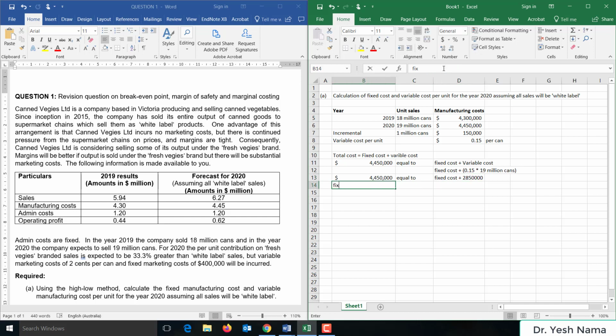So fixed cost equals 4.45 million minus 2.85 million. That is equal to 1.6 million.